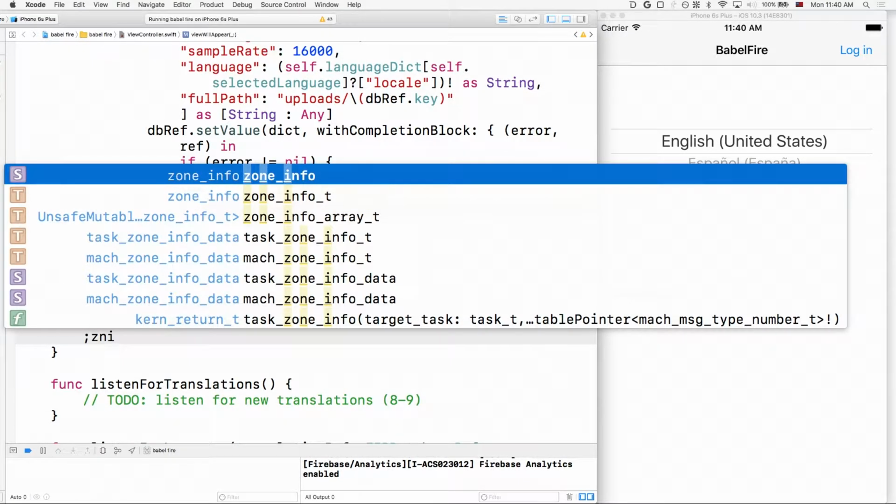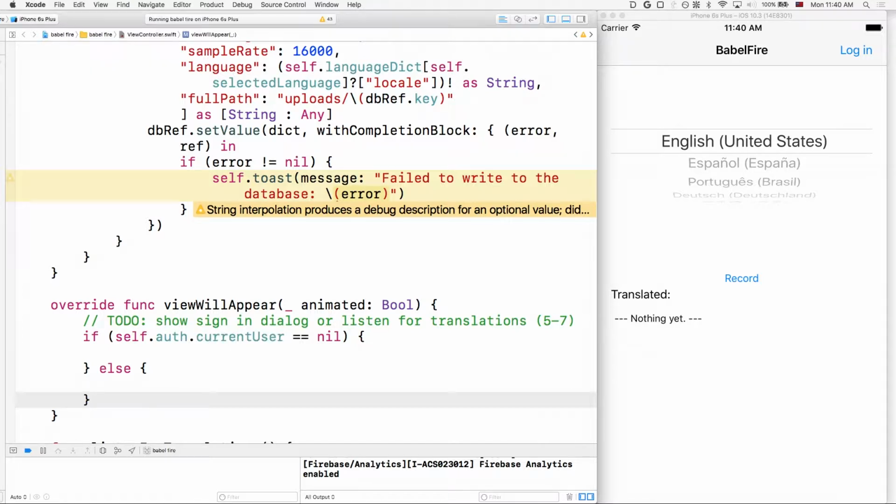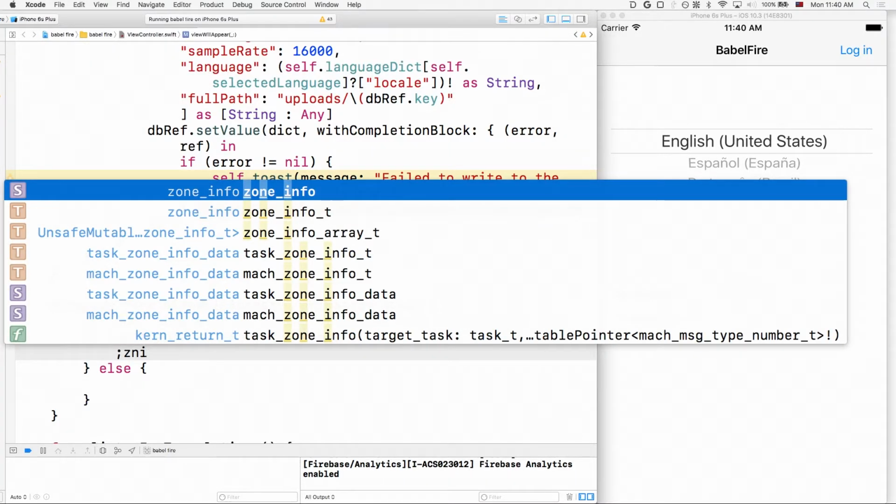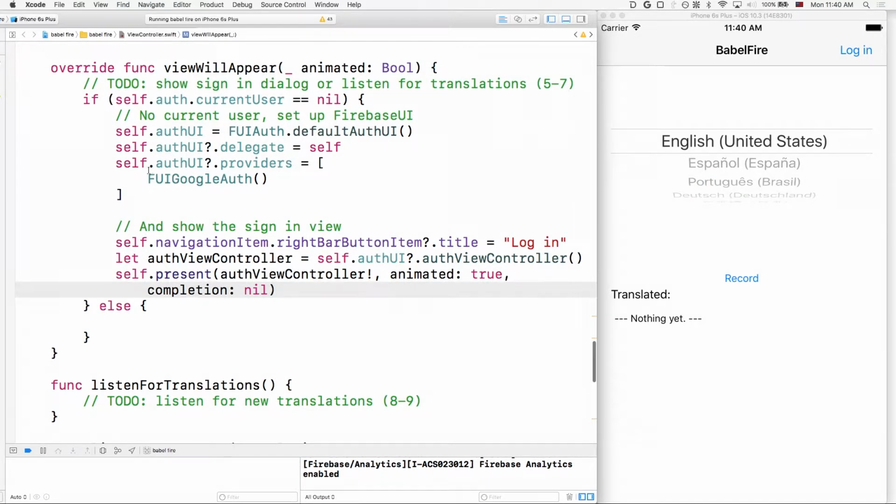So the first thing we're going to have to do is check whether or not the user is logged in. If they're not logged in, we'll go ahead and use the Firebase UI Library. Here we specify that we want to allow users to log in with the Google provider, but we can also specify Twitter and GitHub and Facebook as well. And we'll go ahead and pop them into that particular sign-in view.